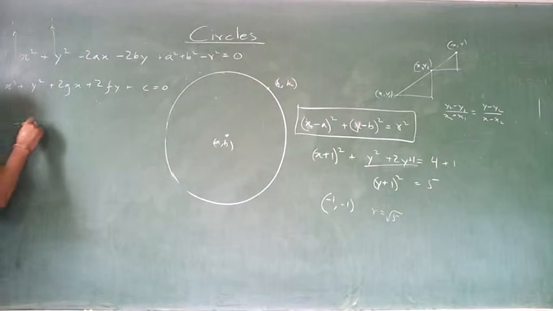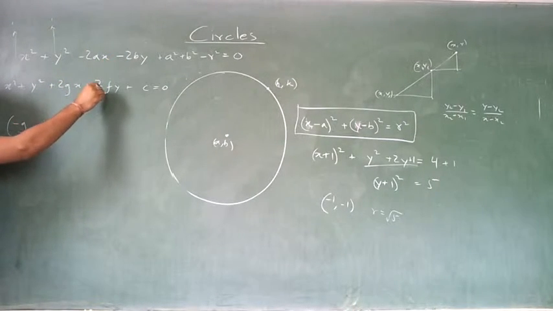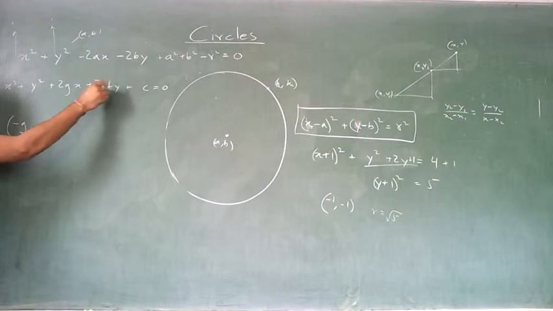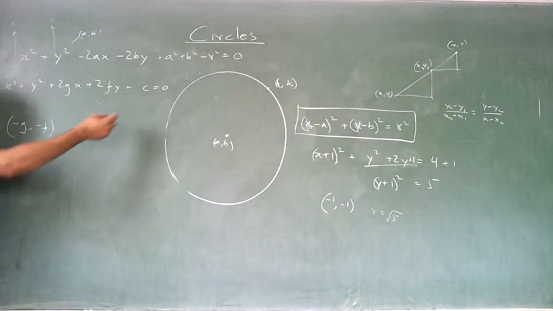Minus g comma minus f will be the center, because a is minus g, b is minus f. A comma b was the center of this. If it is written in this plus form, then minus g, minus f is the center of the circle. What is the radius of the circle?